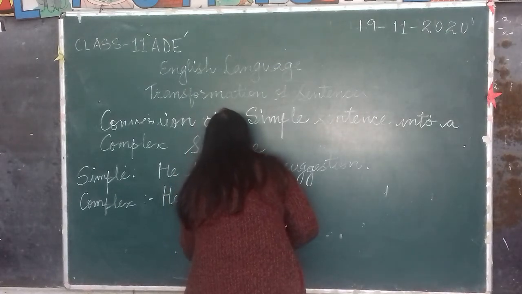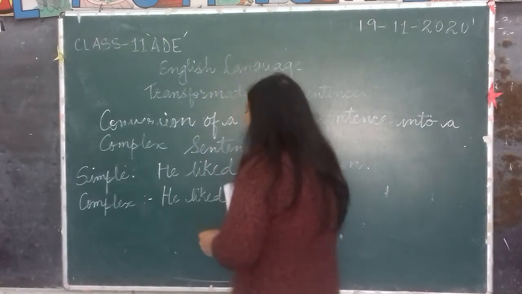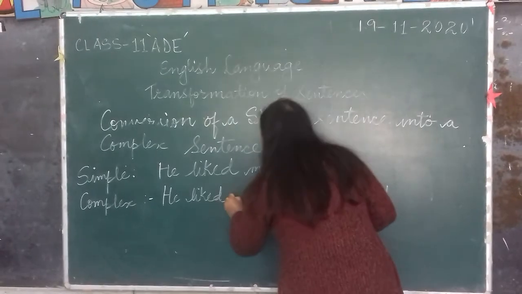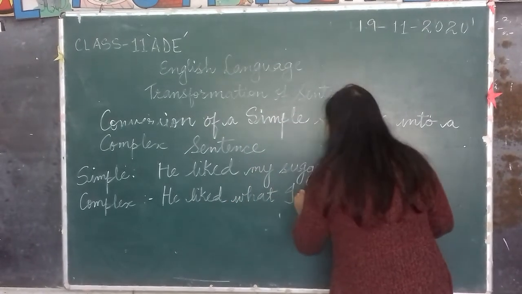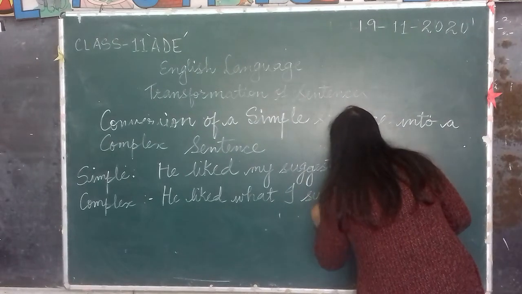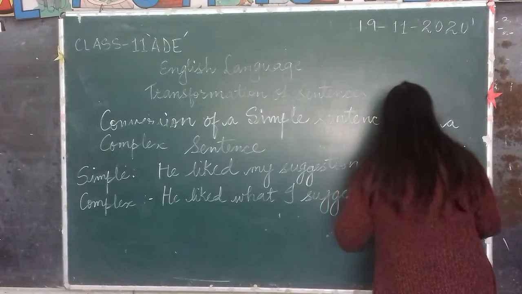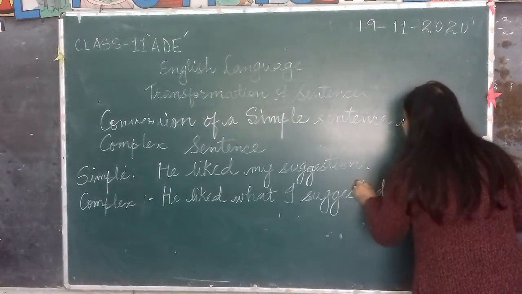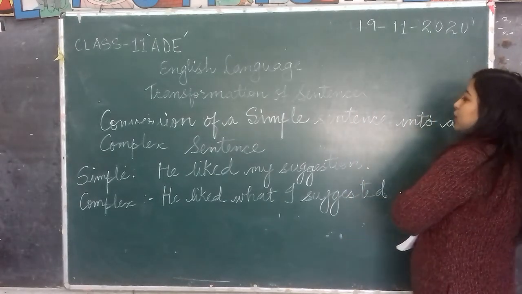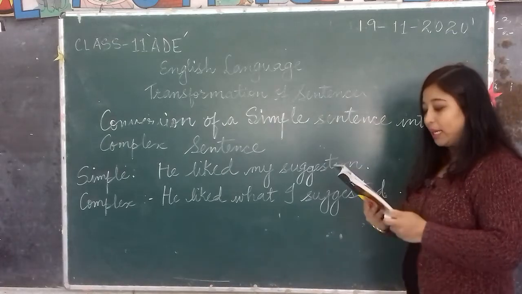You'll have to use words like what, that over here. He liked what I suggested. So this is how you're going to convert the simple sentence into the complex sentence.